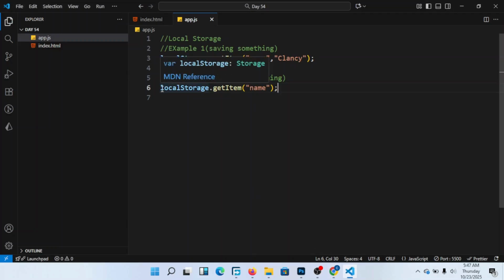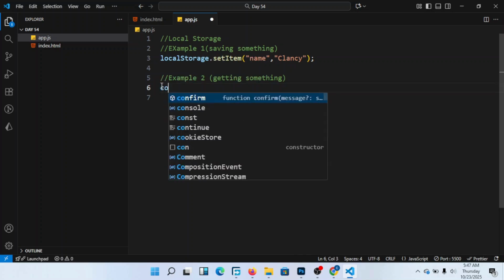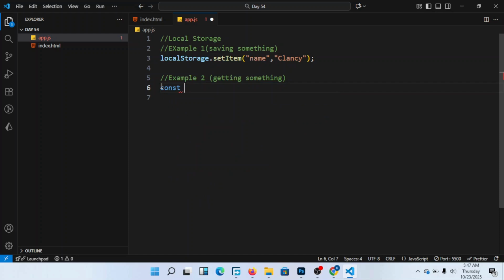So I want to see this name in the console. What am I going to do? I'm going to store it in a variable when I get it. So I want to say here const, then I put here my name. I want to now see my name in the console.